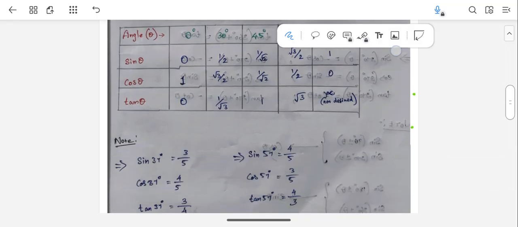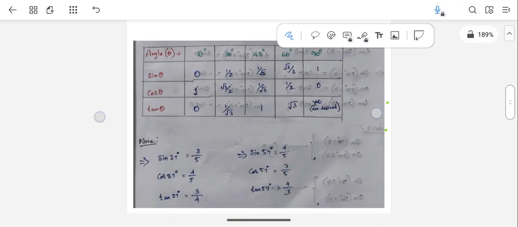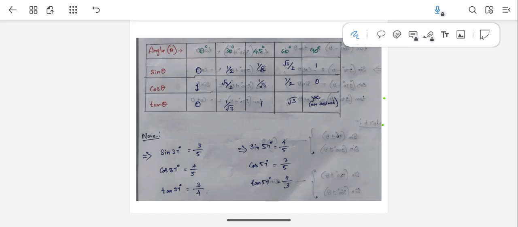Moving forward, this is a very important thing which you need to remember. To solve any MCQs where trigonometry is involved, without this table, this one page, you couldn't even do half of the problems.